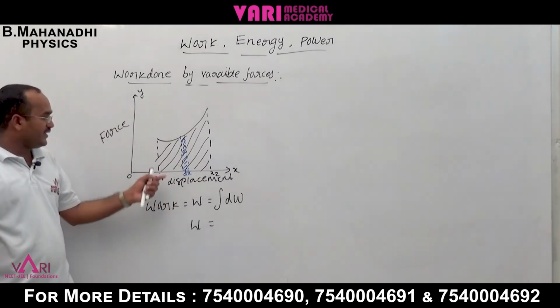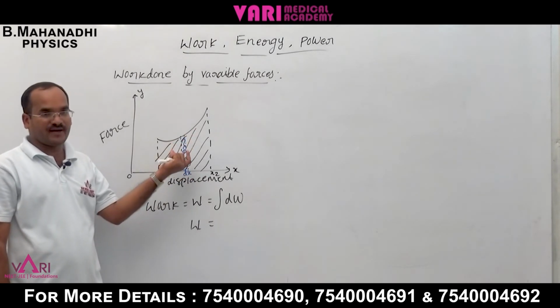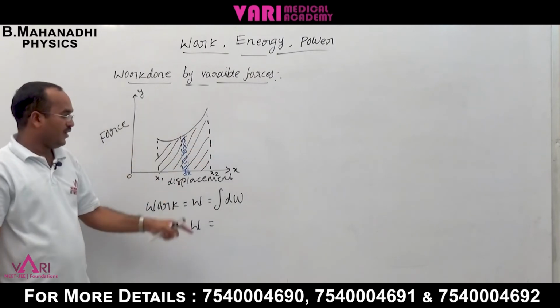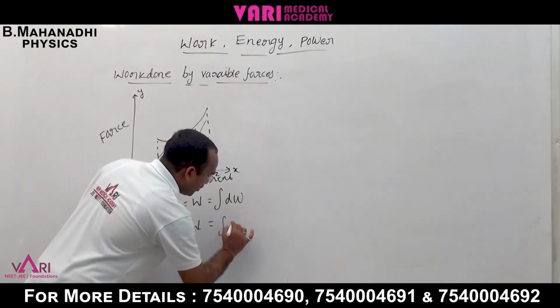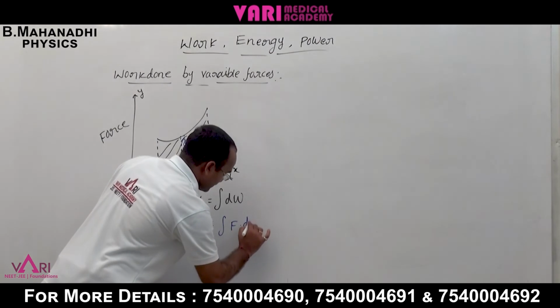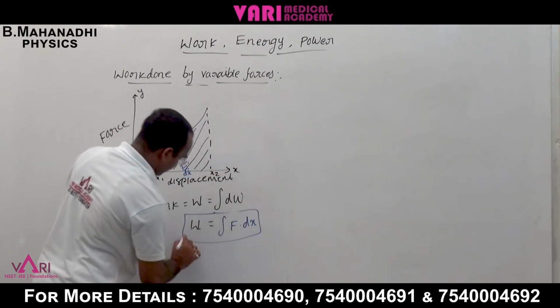After applying integration to the small-area work done, we get the total work done on this system. So dW is the small work done: integral of force into small distance dx. This is the work done by variable forces.